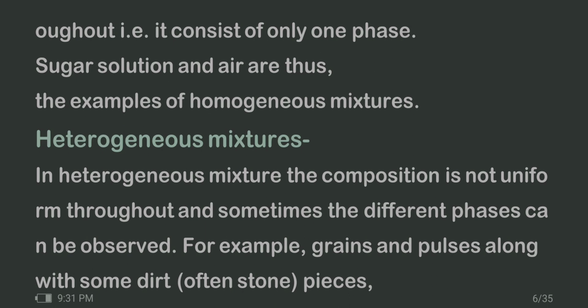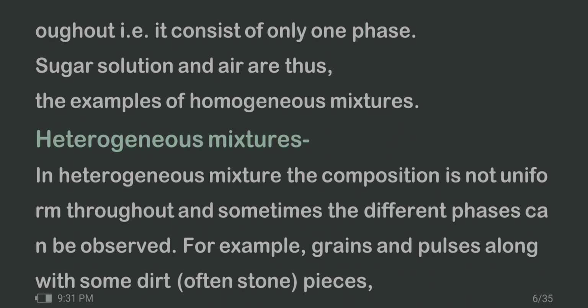Now, the important one is the difference between a mixture and a compound. The constituents of a mixture may be present in any ratio, while the constituents of a compound are always present in a fixed ratio by mass. Mixtures are formed as a result of physical change, while compounds are formed as a result of chemical change.